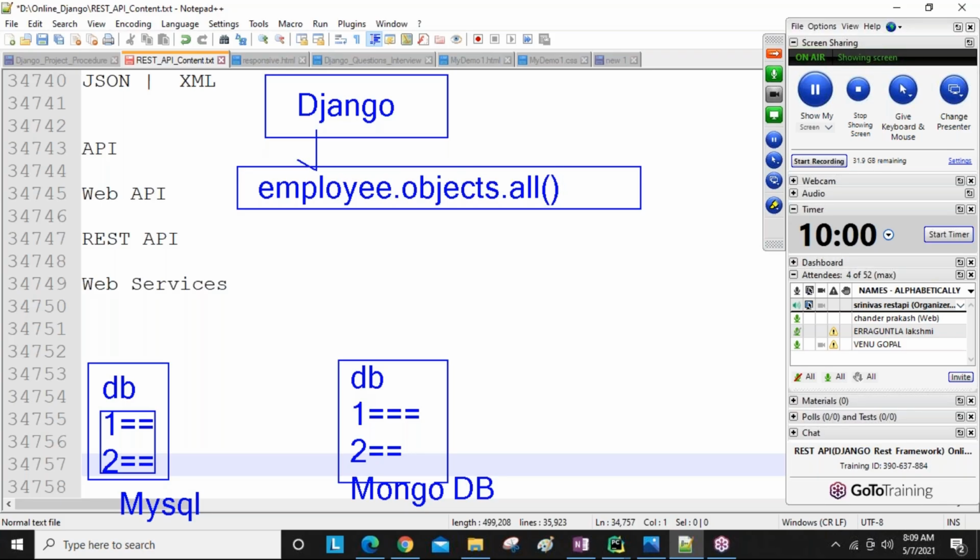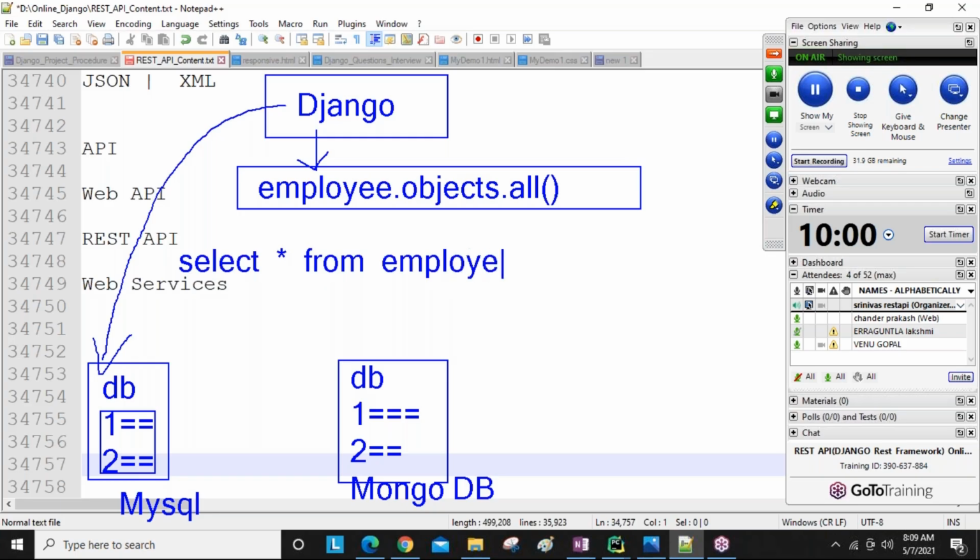If you are using MySQL in your Django database settings, then this query is automatically converted into SELECT * FROM employee, where employee is your table name. So this ORM query is converted into a MySQL-understandable format. This is the MySQL query, and it communicates with the database and gets the data.